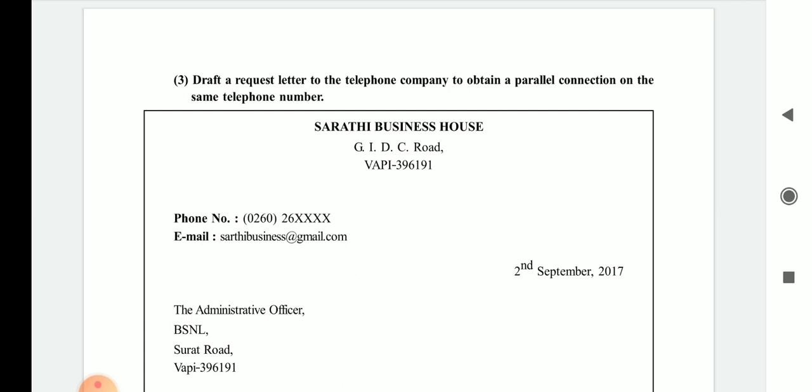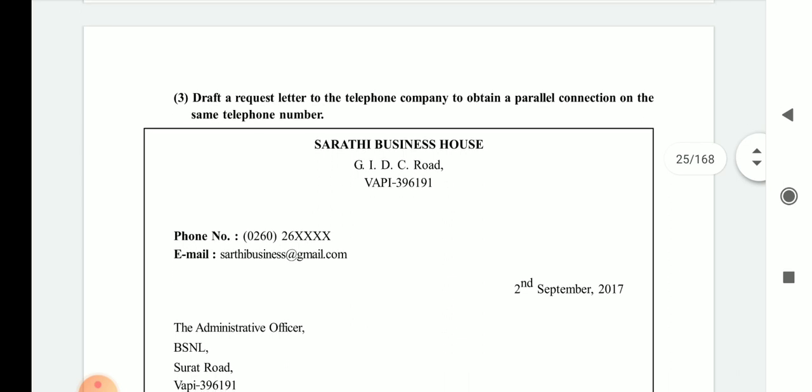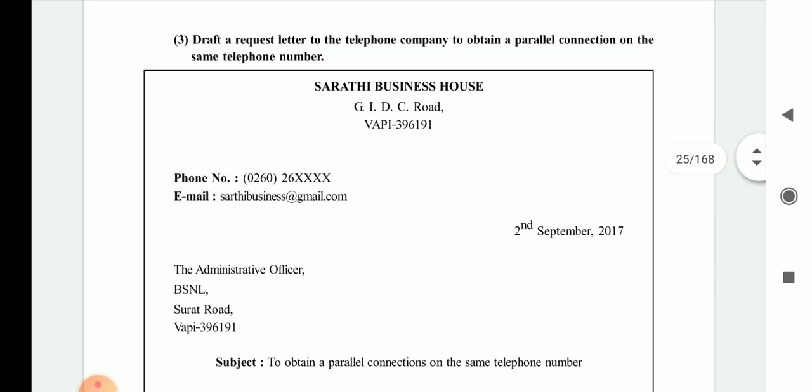With a single connection you get directly to only one telephone, but in a parallel connection, when you dial a particular number, the whole department where telephone facilities are available will ring. So parallel connection means the intercom facility.